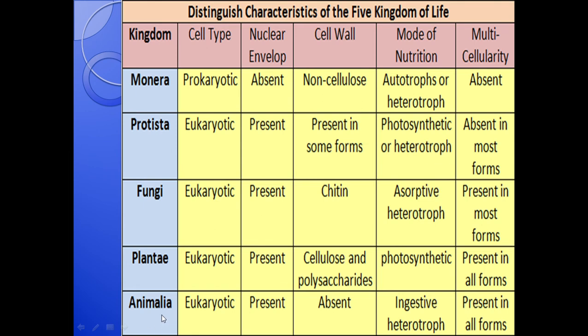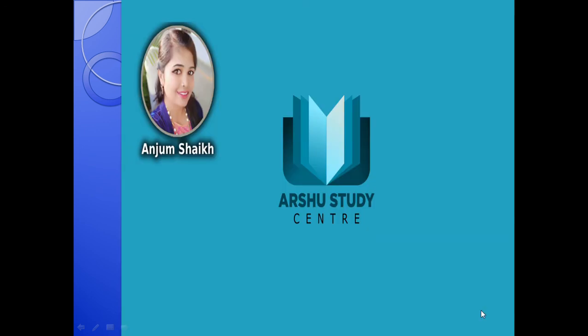Fifth kingdom is Animalia. It is eukaryotic. Nuclear envelope is present. Cell wall is absent. These are the distinguishing features of the Animalia. They lack the cell wall. The mode of nutrition is ingestive heterotroph. They get their food material with the help of their mouth, and it is digested with the help of the alimentary canal. These are multicellular in all forms of their life.